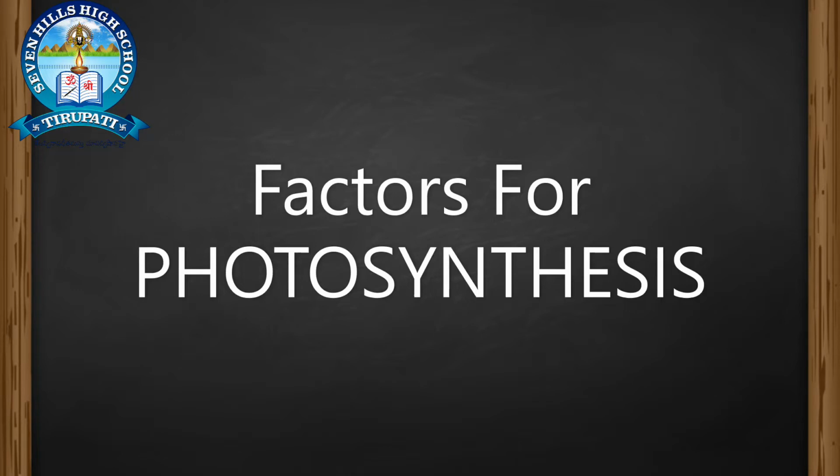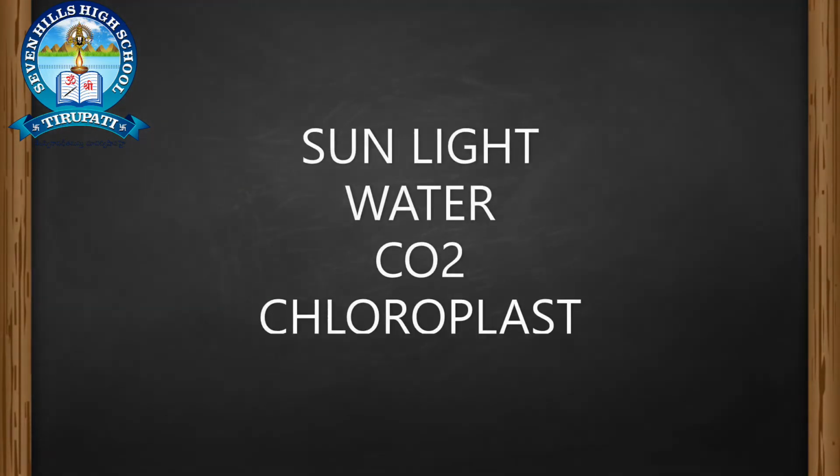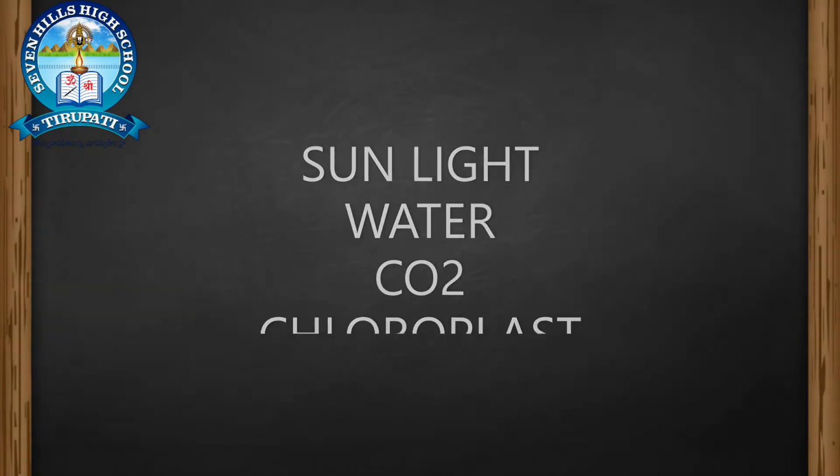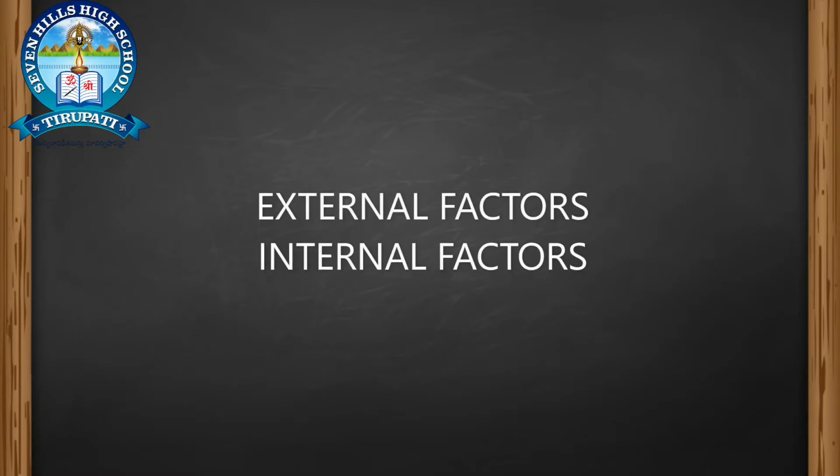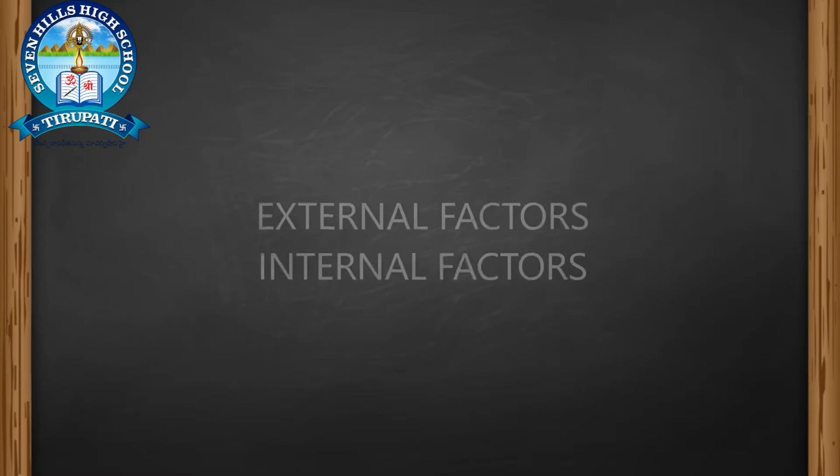In the last class, we studied that photosynthesis is performed in the presence of sunlight. At the same time, it absorbs water, traps solar energy, takes in carbon dioxide, and takes place in the chloroplast. Based on the source, these factors are classified into two types: external factors and internal factors.